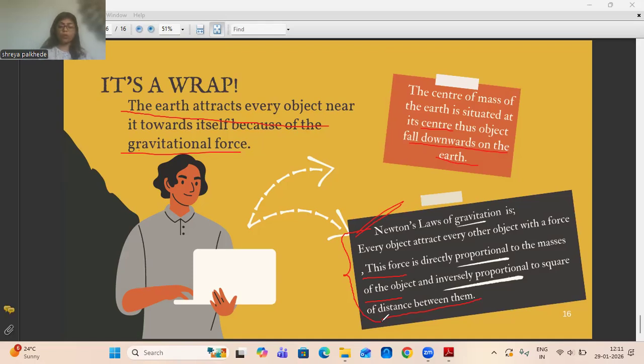Also, don't forget to write down the mathematical expression, which was F is equal to G into m1 into m2 upon r square, where m1 and m2 are the masses of the objects and r is the distance between them. I hope all the concepts in your chapter are clear.